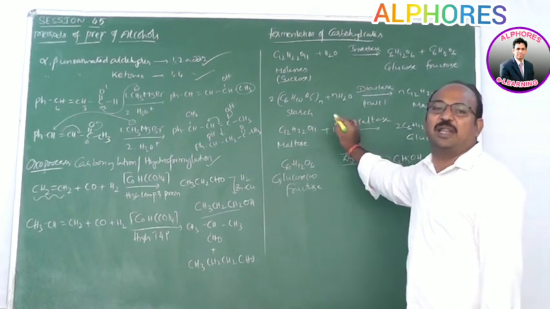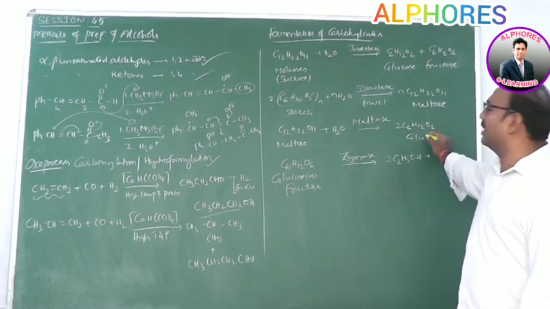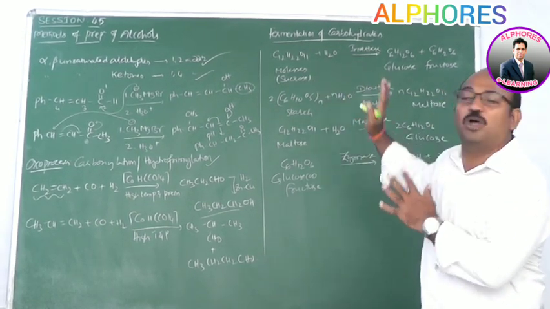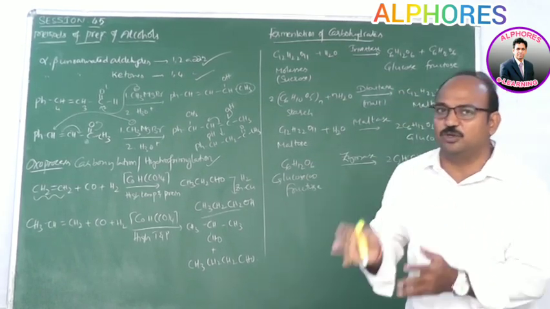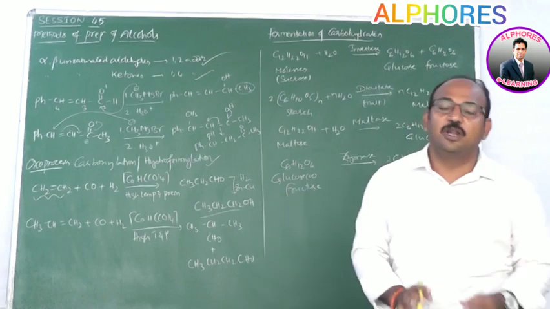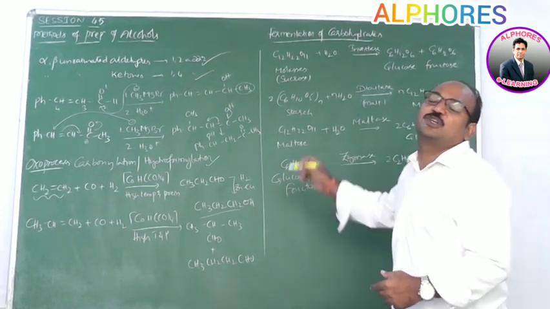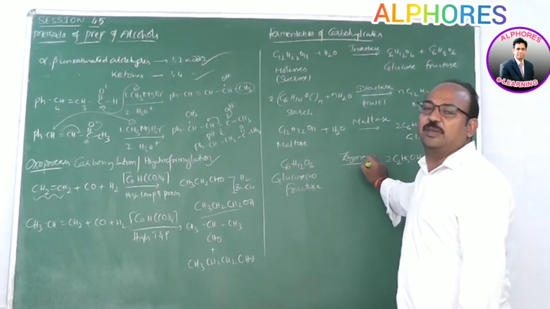This maltose upon hydrolysis in the presence of the enzyme maltase gives glucose. So either by using molasses or starch, ultimately you reach glucose or fructose. The enzyme used to convert glucose or fructose into ethyl alcohol is zymase.